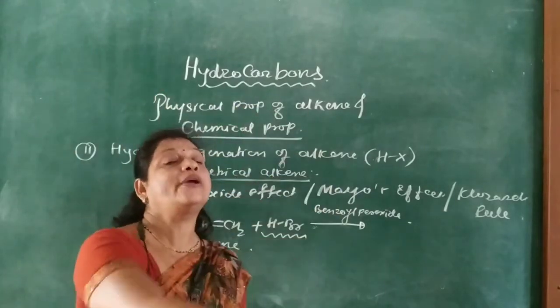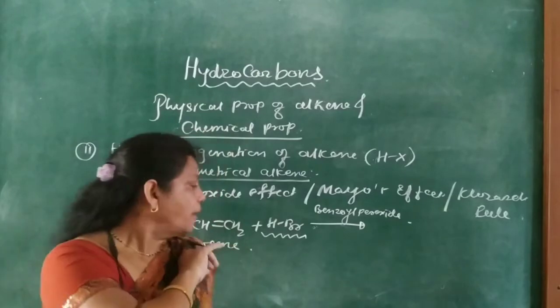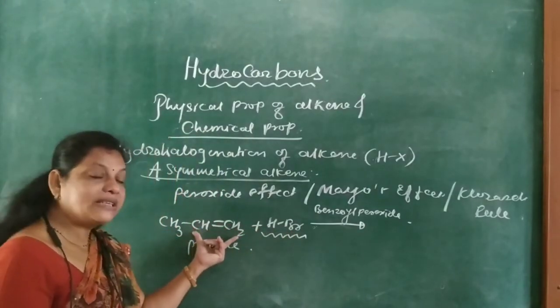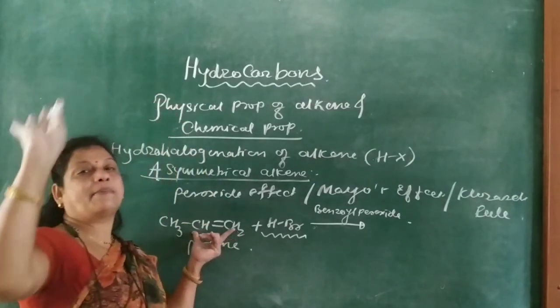Opposite to Markovnikov's rule means what? Br goes to that carbon which contains the maximum number of hydrogen atoms across the carbon-carbon double bond.